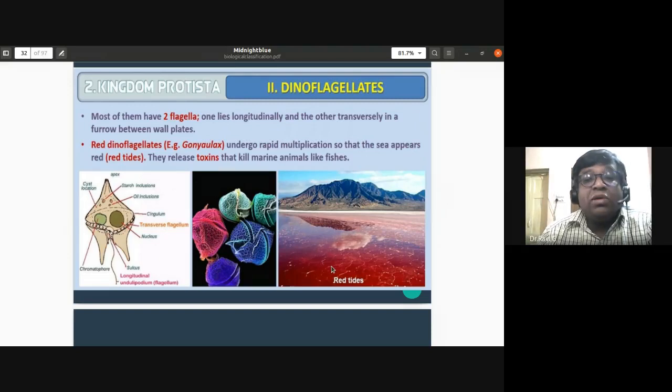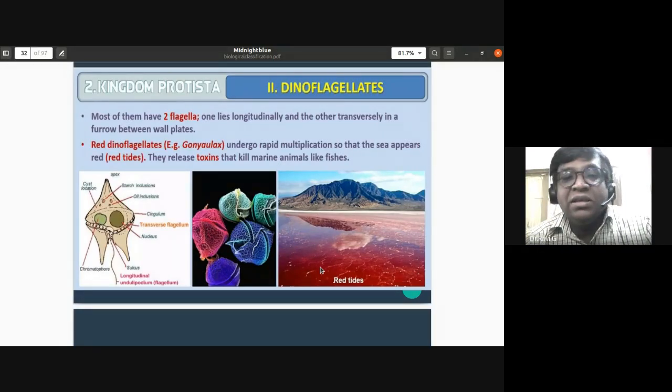So this Gonyaulax releases toxins which kill marine animals like fishes. The Red Sea is majorly made up of this, so you can remember about this Gonyaulax. The red tides are formed by these red dinoflagellates. An example is Gonyaulax. They undergo rapid multiplication within a short duration of time so that the sea appears red in color. So they release toxins. These red dinoflagellates release toxic material which kills marine animals like fishes.